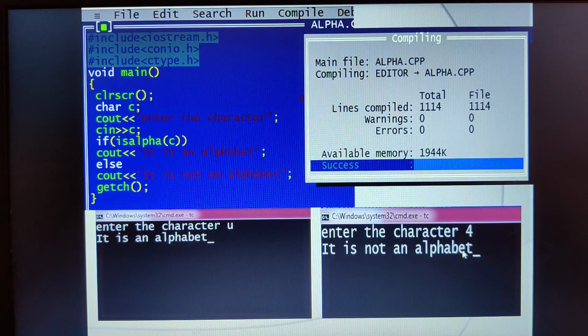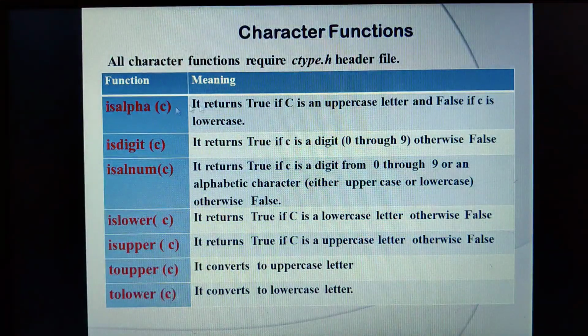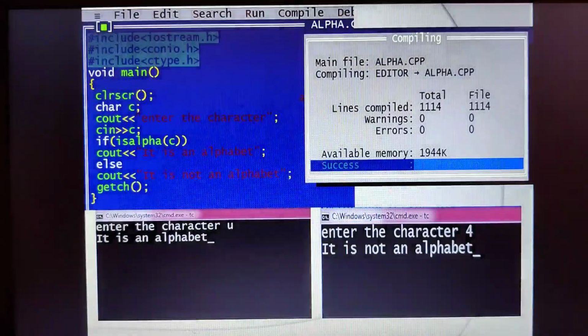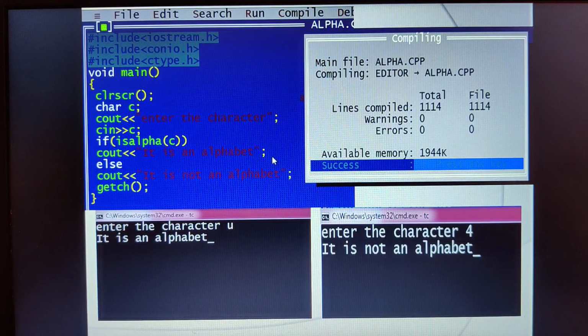I hope students you are able to understand. Now, isalpha returns true only if the entered character is an alphabet, else it returns false. True means this part of the statement is executed. False means this part of the statement is executed. If I had just told you isalpha is used to check whether the entered character is an alphabet or not, you may not understand. So therefore, with a programming example, I have made you understand.